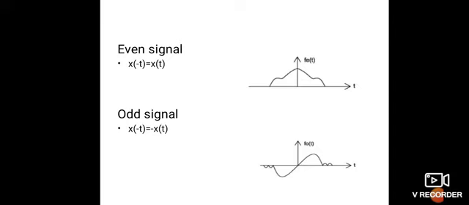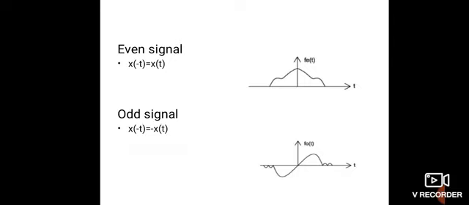A signal x(t) is said to be symmetrical or even if it satisfies this condition. That is the condition for symmetry: x(t) equals x(-t), where x(t) is the value of the signal for positive t and x(-t) is the value of the signal for negative t. So in the figure, the even signal in the positive side has the same shape as in the negative side.